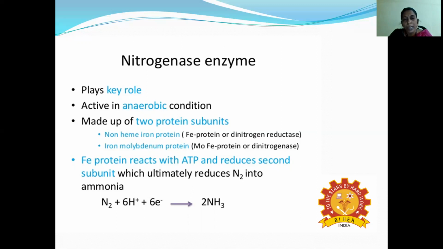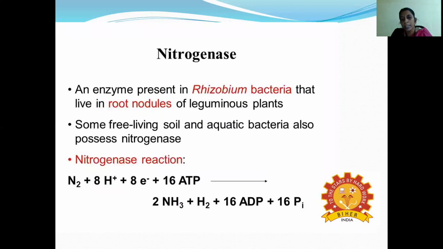So the iron protein reacts with ATP and reduces the second subunit, which ultimately reduces the nitrogen into ammonia. So the nitrogen combines with 6 protons and 6 electrons, and we get 2 molecules of ammonia. And then the next step: where is the nitrogenase present? The enzyme is present in specific bacteria called rhizobium, which lives in the root nodules of leguminous plants.